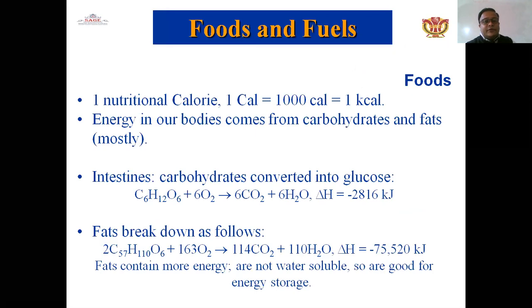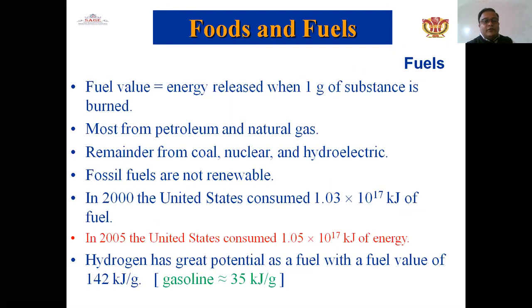This is foods and fuels. In the slides, chemical equations are represented. Fuel value is the energy released when 1 gram of the substance is burned. Most comes from petroleum and natural gas, and the remainder from coal, nuclear, and hydroelectric. Fossil fuels are not renewable.